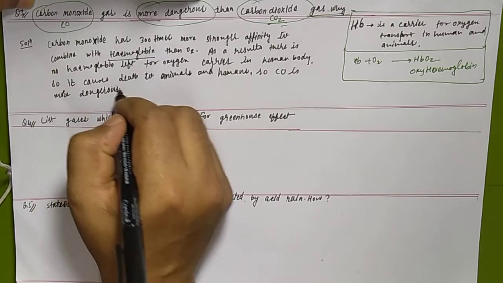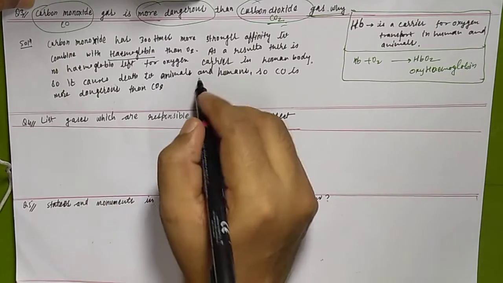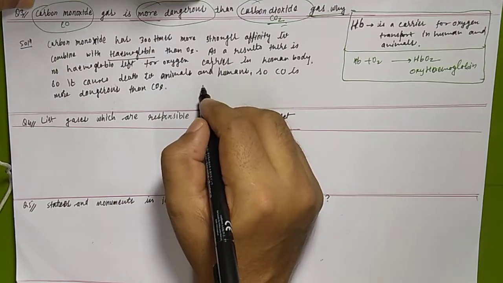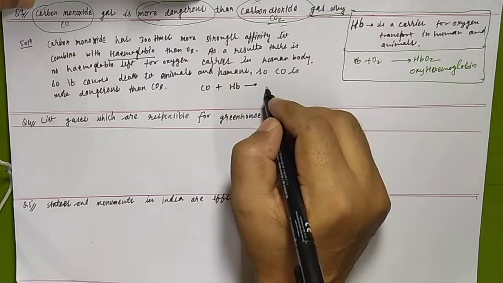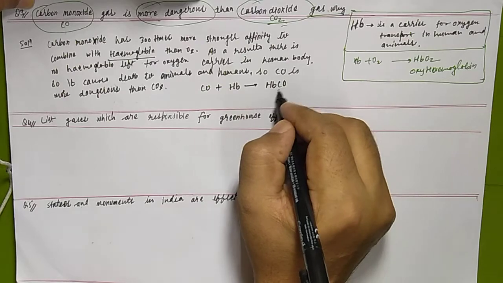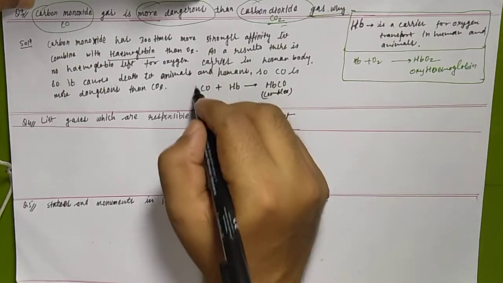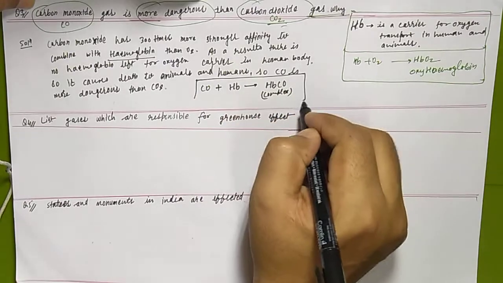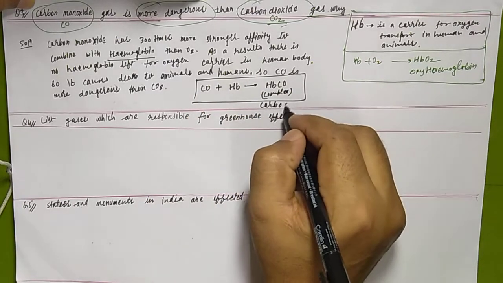Now you see, carbon monoxide is there and Hb is there, so it will form HbCO, a complex, known as carboxyhemoglobin.